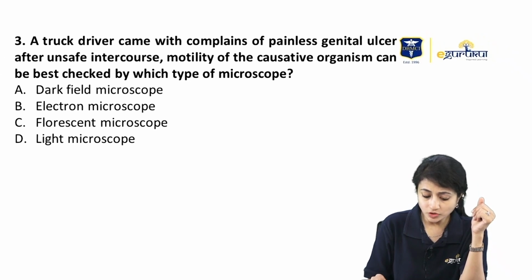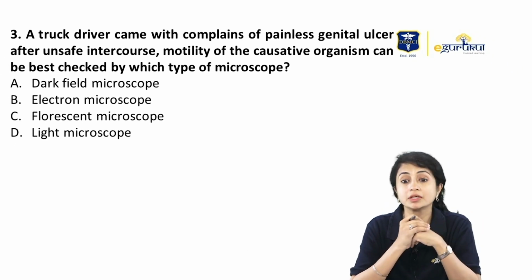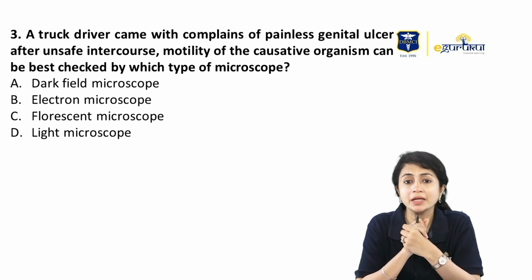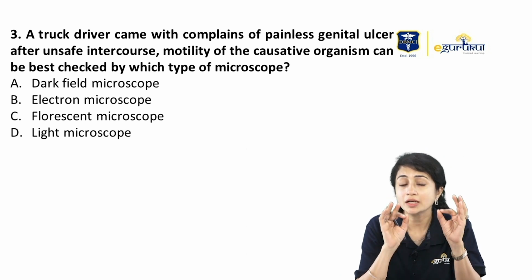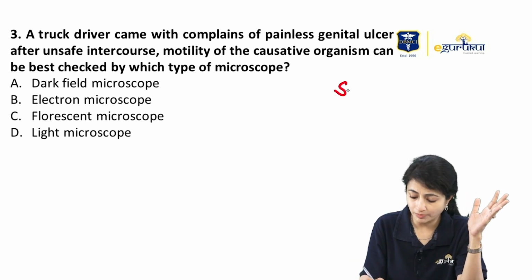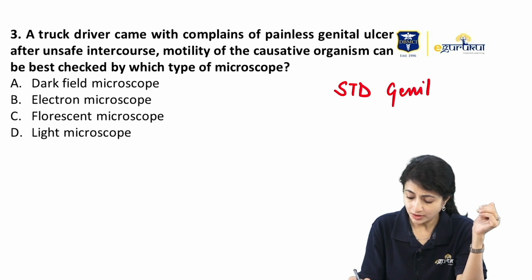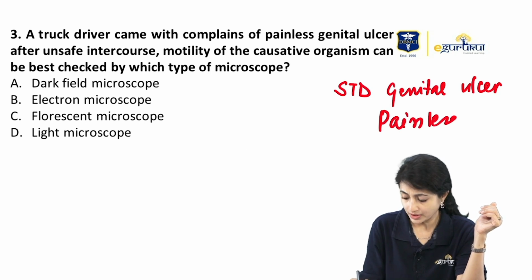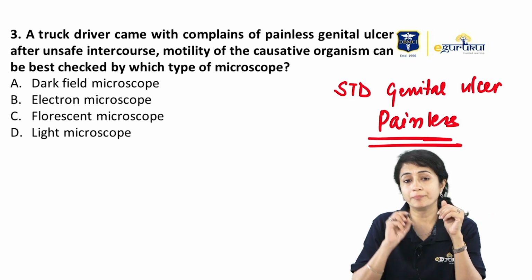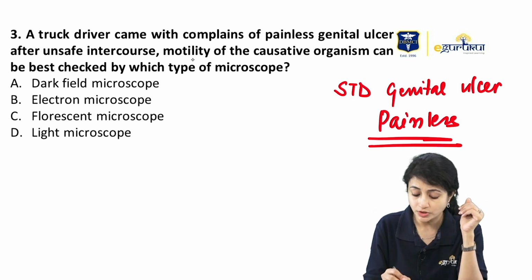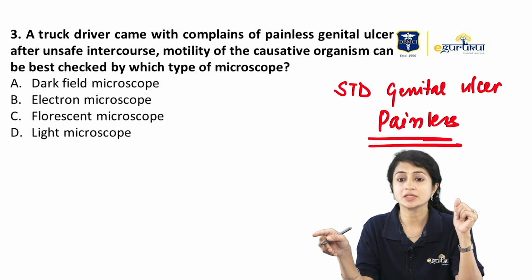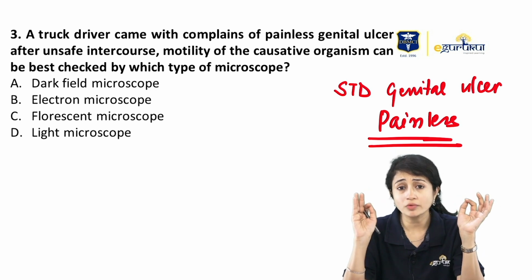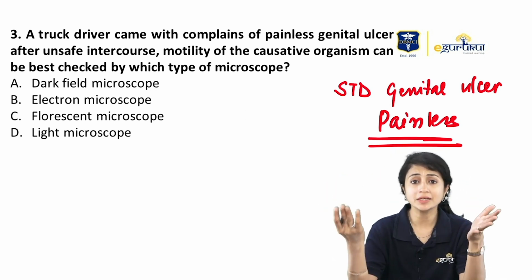Now, next question. A truck driver came with a complaint of painless genital ulcer after unsafe intercourse. So we are talking definitely about an STD genital ulcer, and this genital ulcer, as mentioned, is painless. The next part of the question was: the motility of the causative organism can be best checked by which type of microscope. Now, I'm not too sure whether they wrote motility or not, but in case they have given you motility,